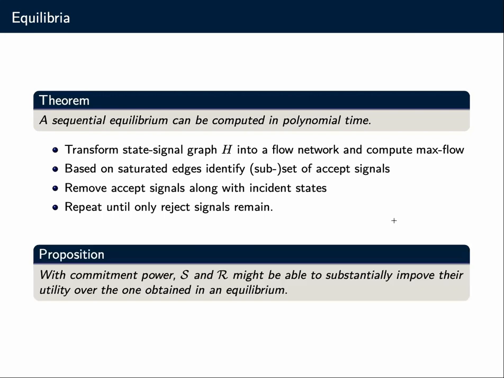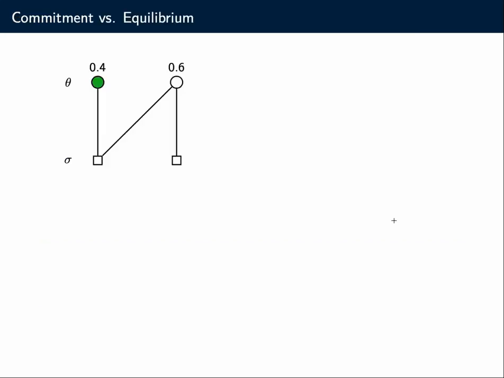If we look at these commitment power variants, it turns out that both agents can substantially improve their utility over the one obtained in an equilibrium. So commitment power can have a substantial benefit to both sender and receiver. To illustrate this, here are 2 examples. Here is a scenario with 2 states of the world. One is acceptable, one is rejectable, 2 possible signals, and the signal state graph like this.